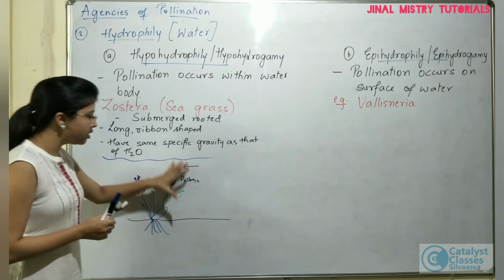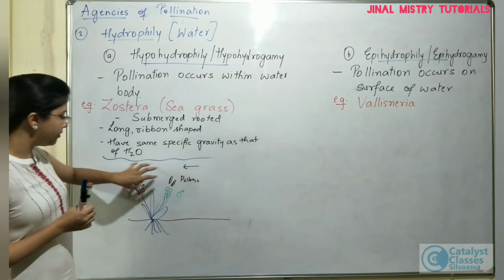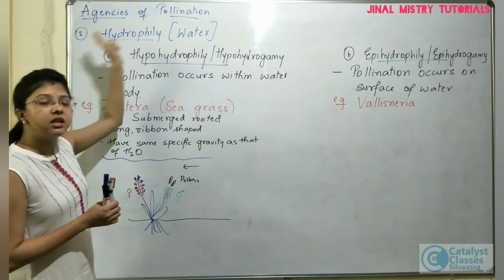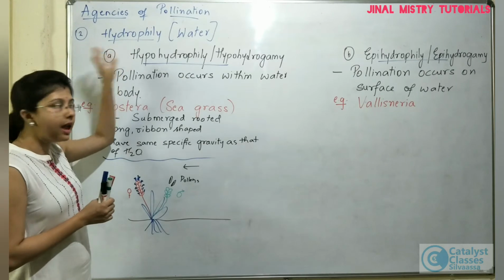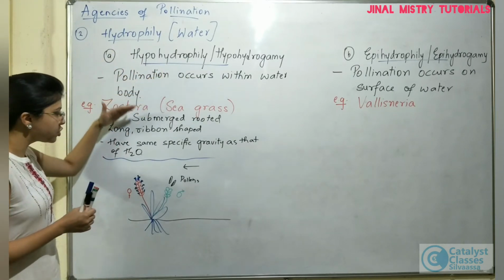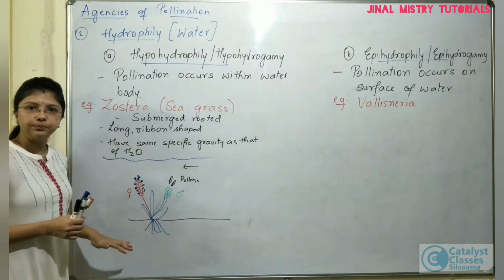So as you see here, the pollen is being transferred from the male flower to the female flower by water. This is a type of hydrophily, and the mechanism is called hypohydrophily because the process of pollination is taking place within the water body.